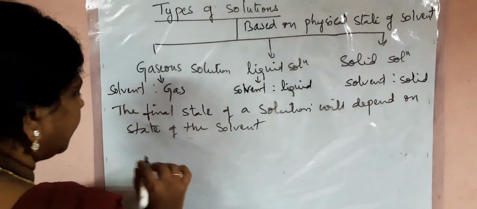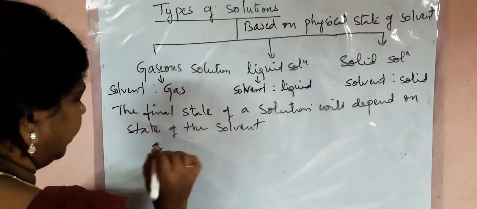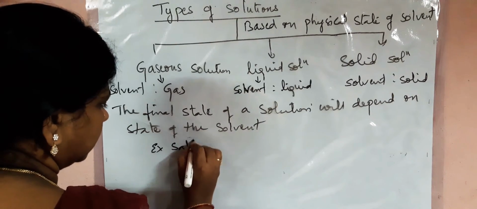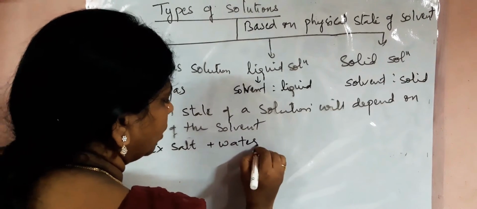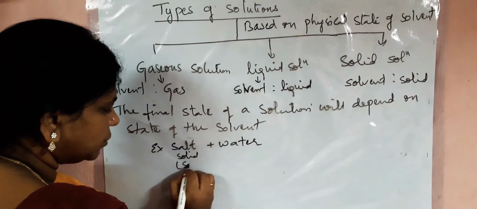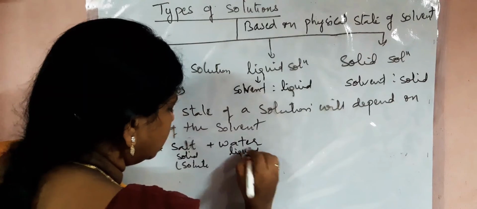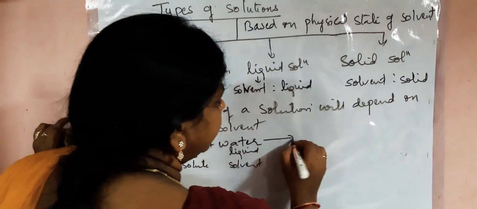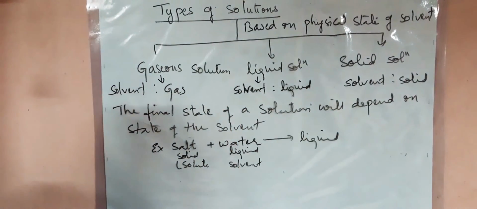For example, you are taking salt as a solute. To that you are adding water. Your salt is solid, this is the solute. Your water is liquid, so this is the solvent. So what is the final state of the solution? It will be liquid.